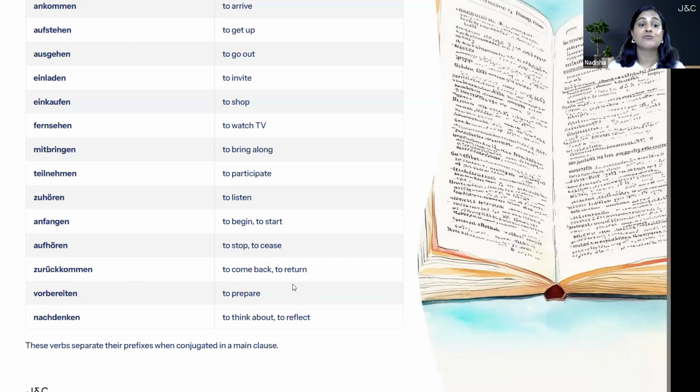The next one is vorbereiten. Vorbereiten. We pronounce it as "for." So this is vorbereiten. Here, vor is the prefix. This verb means to prepare. The last one is nachdenken. Once again, nachdenken. It means to think about or to reflect. Here, nach is the prefix which will move at the back of the sentence.